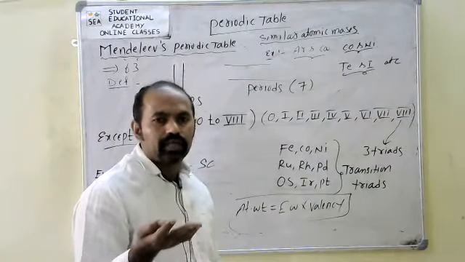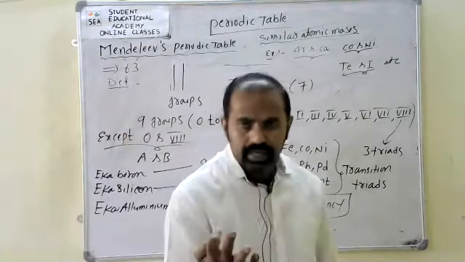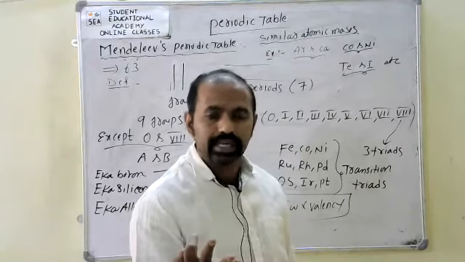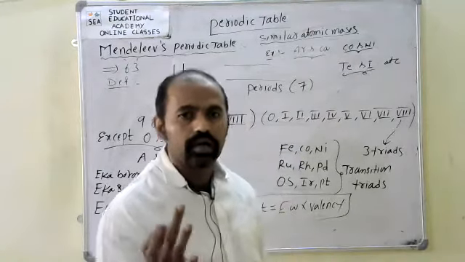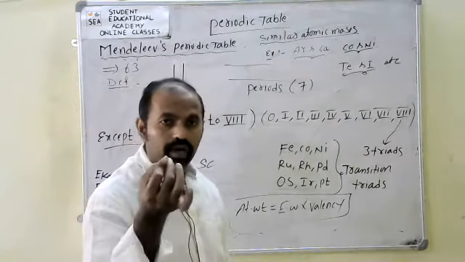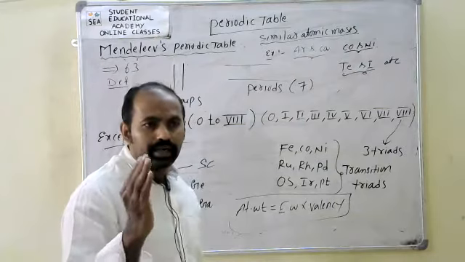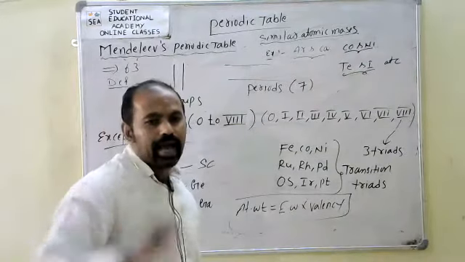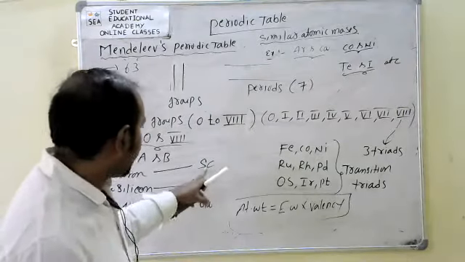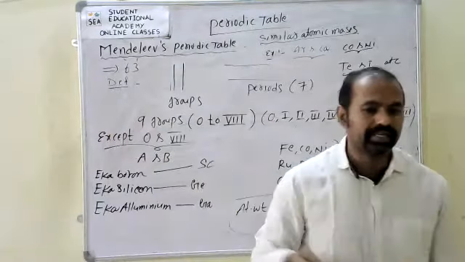Not only that merit, first the periodic table was constructed by Mendeleev. That is also one merit. He did not depend only on atomic masses; he included and observed physical and chemical properties of elements. That is also one of the merits. Not only that, at that time he left some gaps. So exactly after discovering, the elements show exactly those properties only. That is also one of the merits.